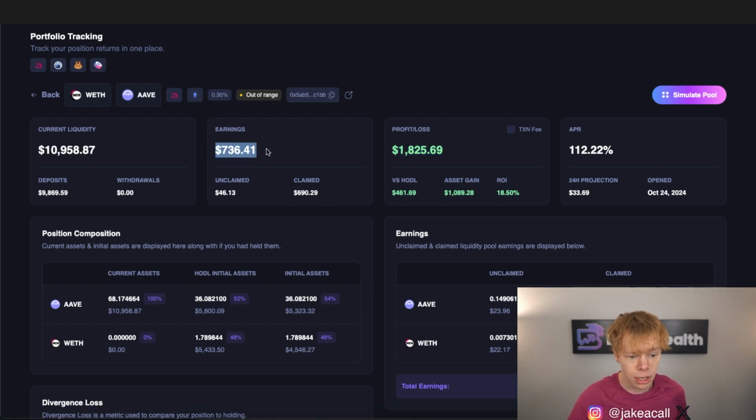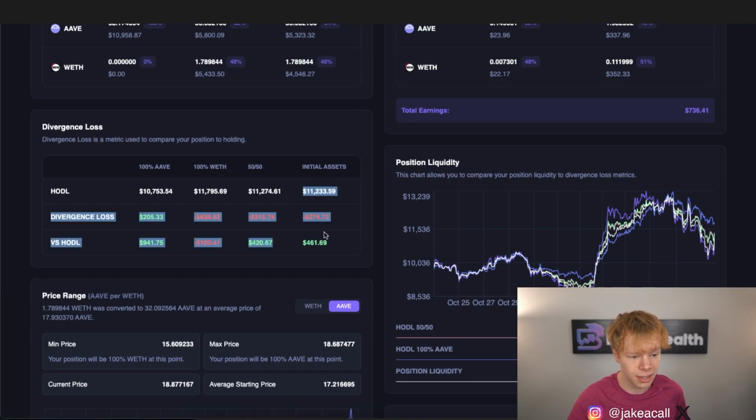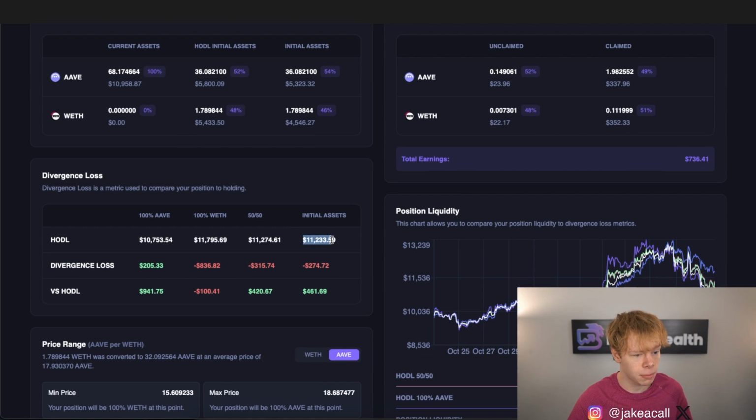Additionally, these earnings right here are higher than the divergence loss in this position. I'm outperforming if I just stuck my money initially in Aave and Ethereum. I'm outperforming if I stuck them in a 50-50 ratio. I am underperforming if I just stuck my money in Ethereum, so the play here would have been to actually just hold Ethereum, and I'm also outperforming if I just stuck all of my money into Aave.